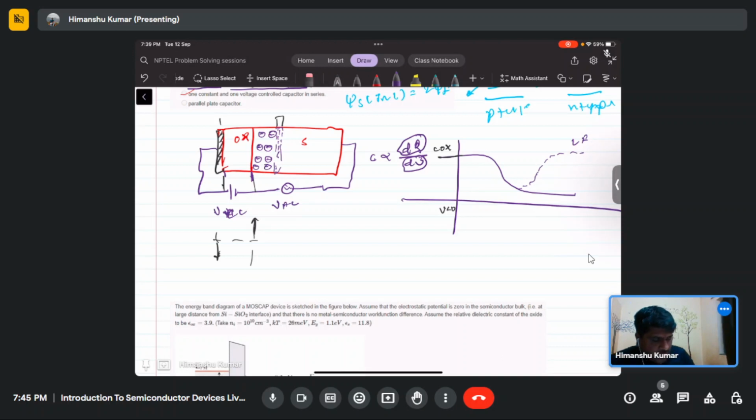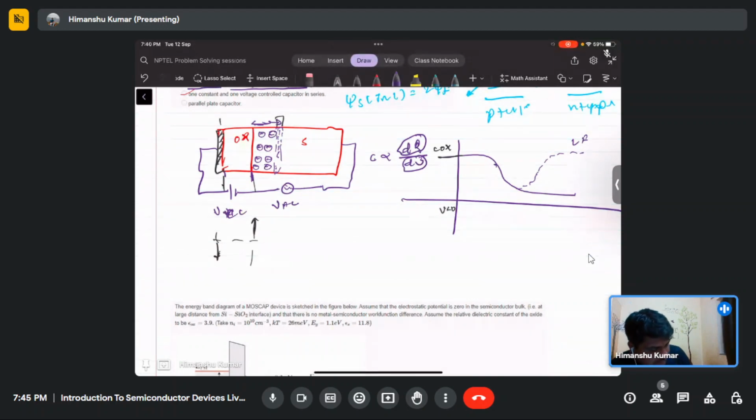If your frequency is high, or even in the depletion case, the depletion width is not large enough to supply the thermally generated charge carriers.